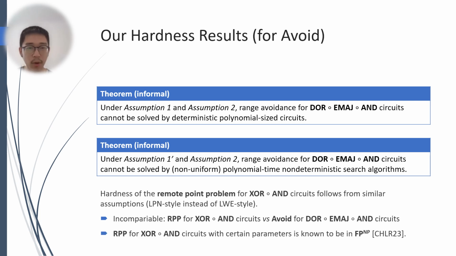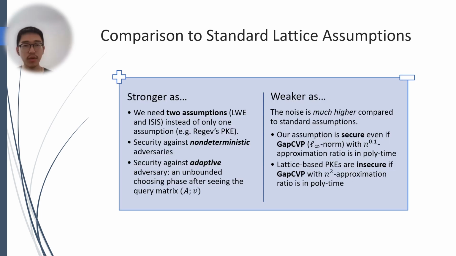We note that the remote point problem for the XOR of AND circuit with certain parameters is known to be in FP^NP. So our hardness result in that setting is actually quite tight compared to current known upper bounds. We stress that our assumptions are technically incomparable to standard lattice assumptions, for example, public key cryptography.